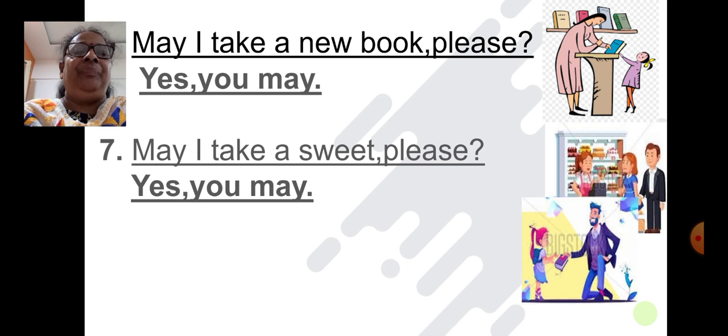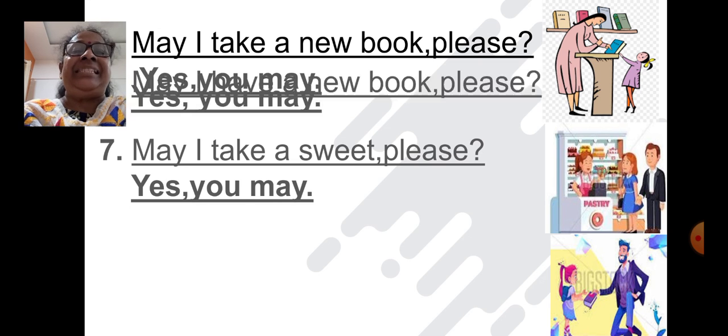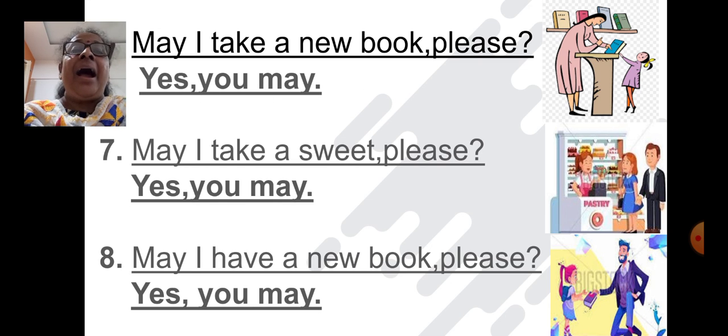Next one. What is this girl asking that man? Yes, she's asking, may I have a new book, please? Man is saying, he's giving her permission. Yes, you may.